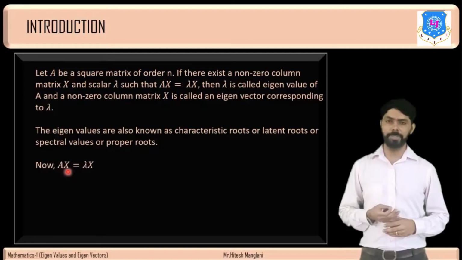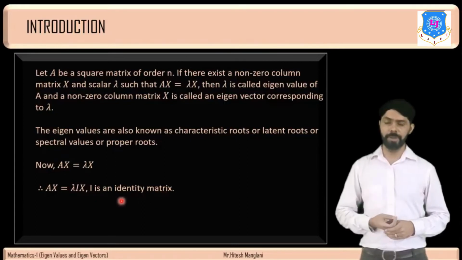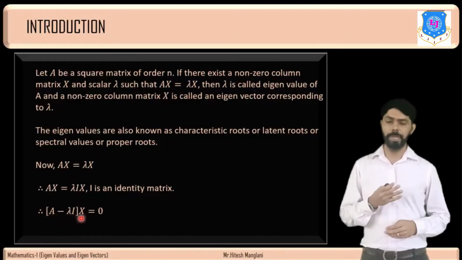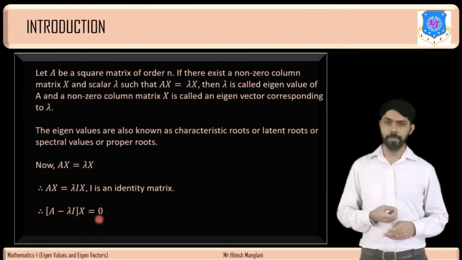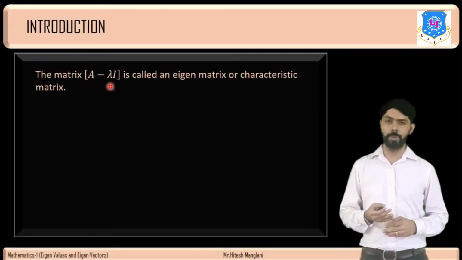Now AX = lambda X. If we write lambda in matrix form, then it will be AX = lambda I X, where I is an identity matrix. If we simplify this result, then it will be (A minus lambda I) X = 0. So the matrix A minus lambda I is called an eigenmatrix or characteristic matrix.